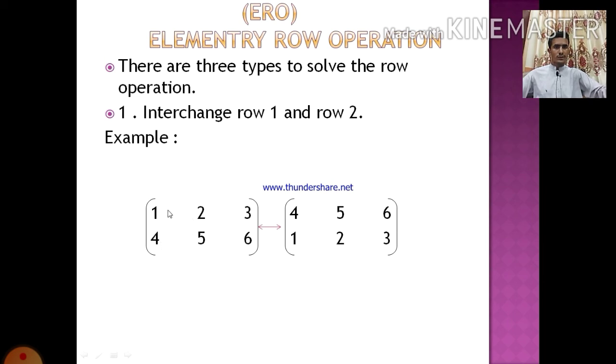First row changes into second row. You can see here the second row comes first, the first row comes down and the second row comes up. You can see here 4 5 6, it is the second row and it is the first row. Second row comes first, and it is the answer.